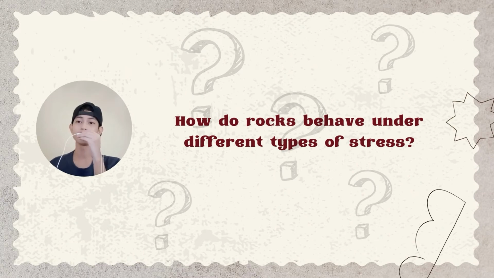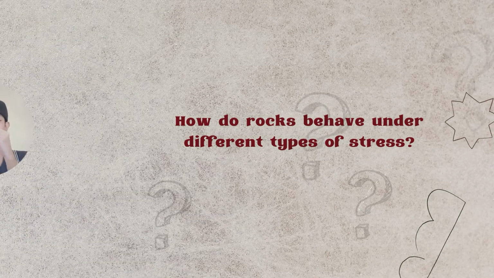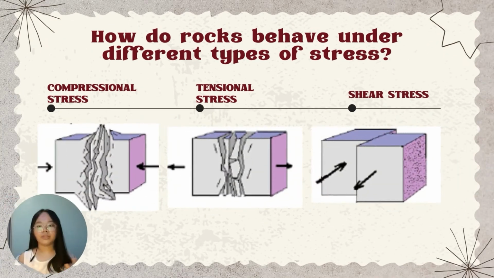Hannah, how do rocks behave under different types of stress? So we've talked about how rocks are made or formed, but how do they behave in situations where stress is being applied? Well, there are 3 types of stress that can alter the form of rocks and land. These types of stress are compression, tension, and shear.